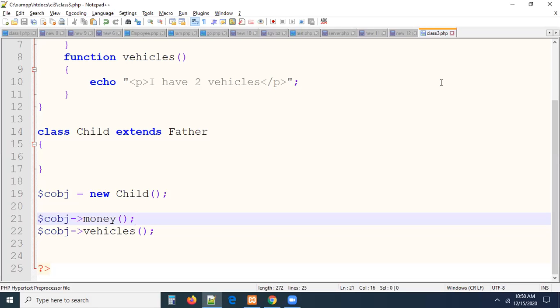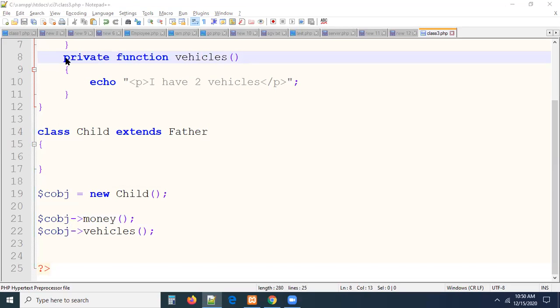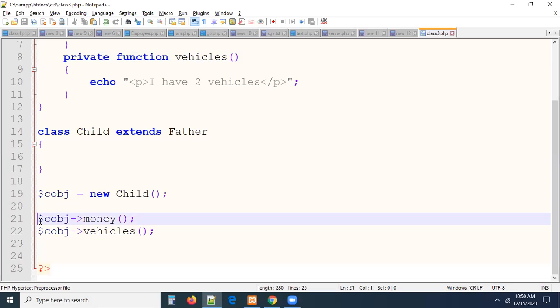If you don't want to restrict the father's money, yes, we can do something like this. Father wants to restrict his vehicles also. Then what is going to happen, guys? Private function vehicles. Then again, there is going to be an error. Anyhow, once the error comes, you are stopped. Now you can comment this money method.